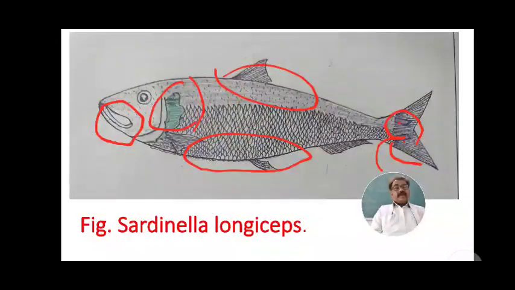These are a few characters of the sardine. Another character of this sardine is that the color of the body is back bluish green. The color of the body is bluish green with golden reflections. These are to be seen, and